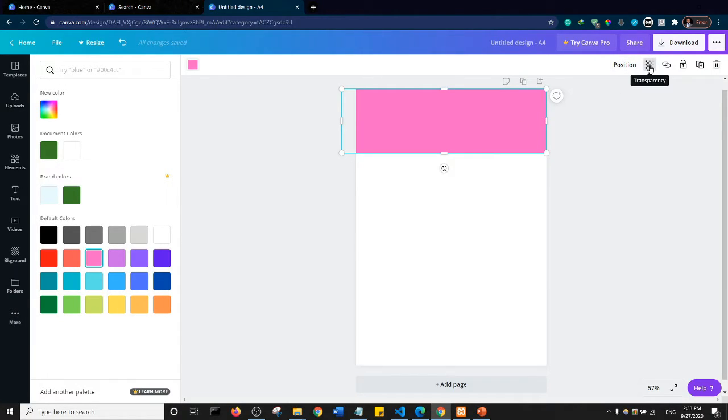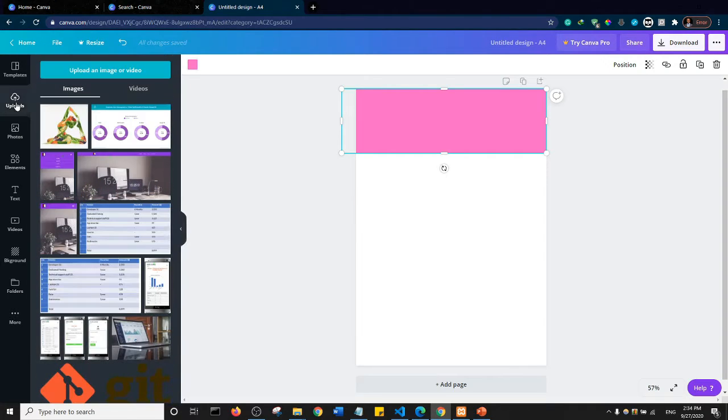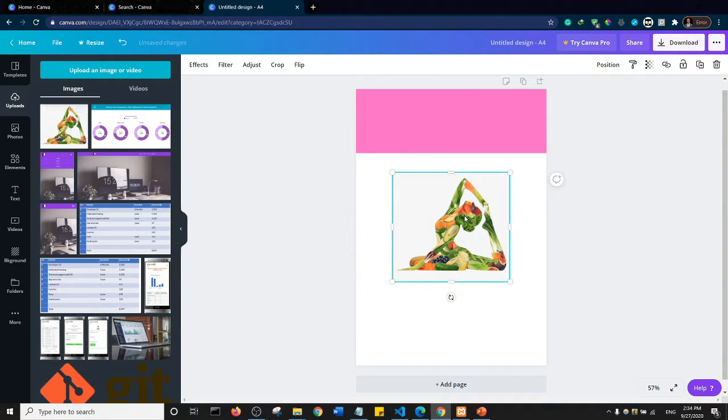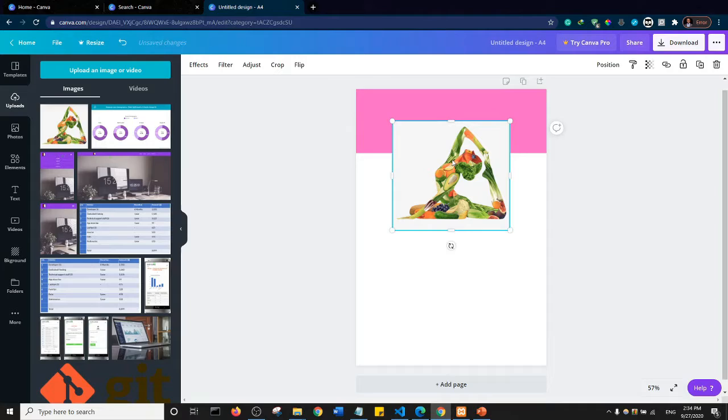If I come here, I can change the transparency. If I click on this and reduce the transparency, you see that the transparency is altered. And also I can change the position of the shape I put here. To demonstrate that, I will come to my uploads and select one of the images I uploaded. As you can see, the image is on top of the shape.